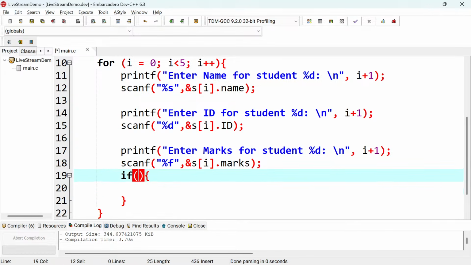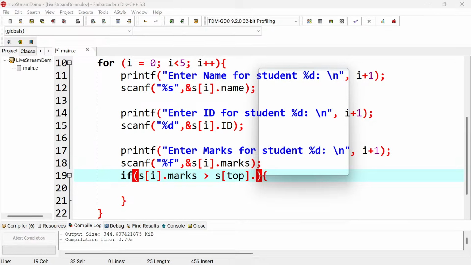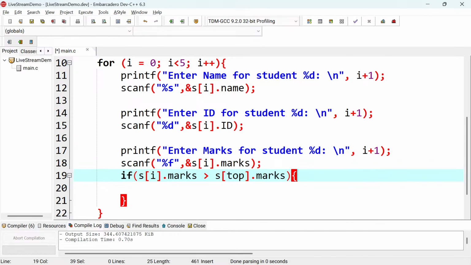What do I compare? I need to compare s, then I'll put i there, then I'll say dot marks, right? If the current marks that we have entered are greater than the old marks that we are saying are the highest mark, so we compare s[i].marks with s[top].marks. Then if it happens to be so, top needs to be changed to point to i, or to be equal to i.